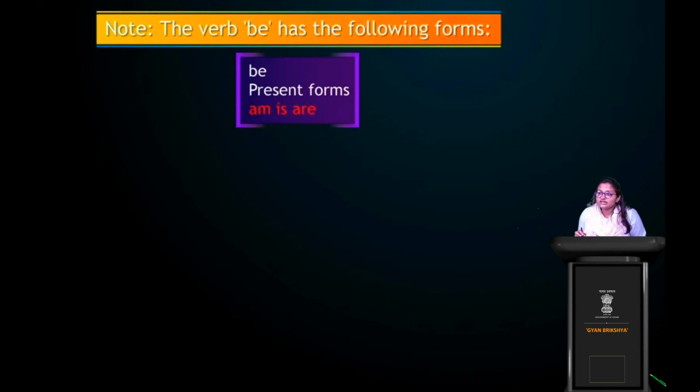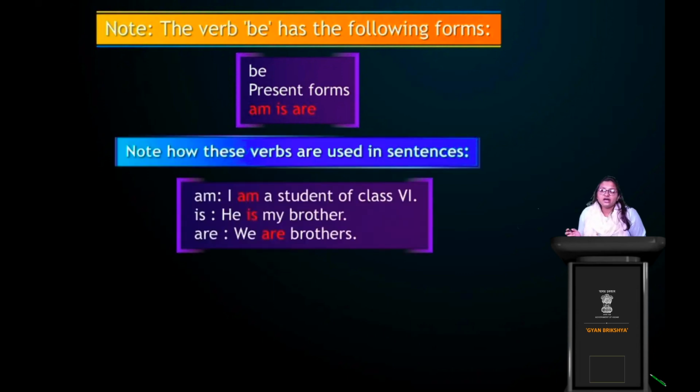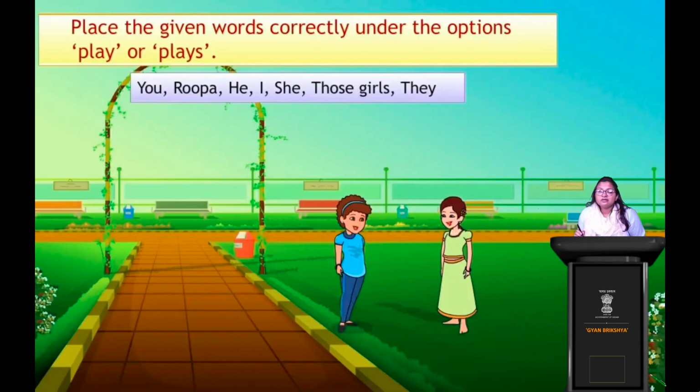Okay, so let's frame sentences for this. I am a student of class 6. He is my brother. We are brothers. These are all the different forms of the verb be, or the be verb as we call it, right? Now place the given words correctly under the options play or plays.